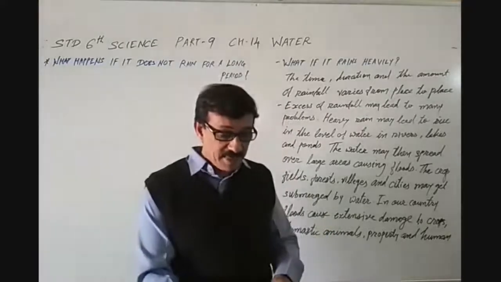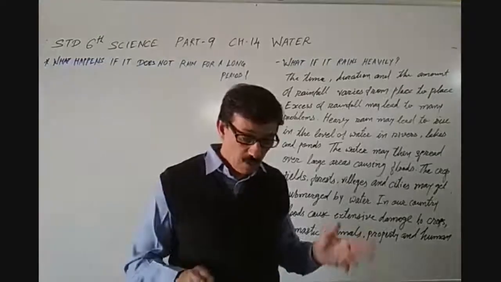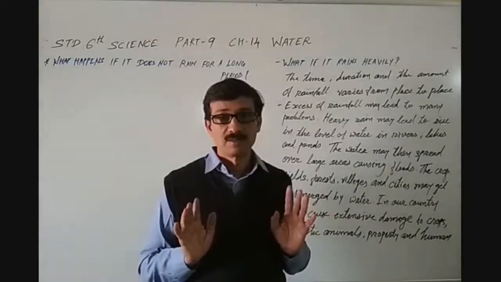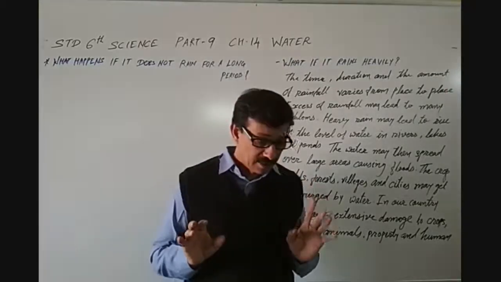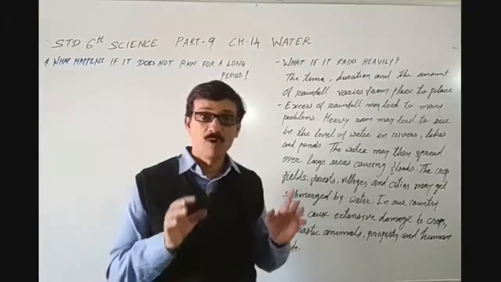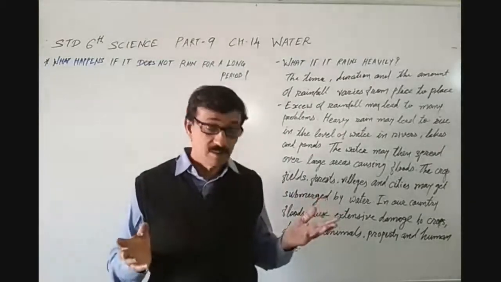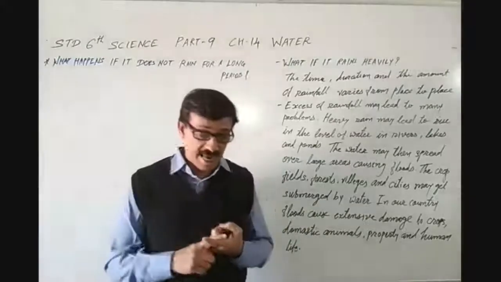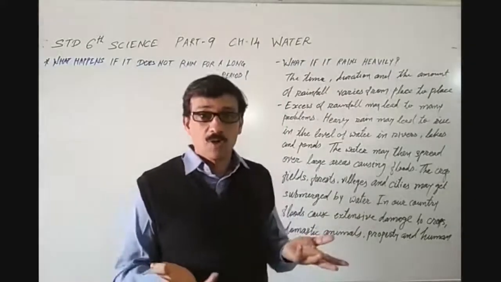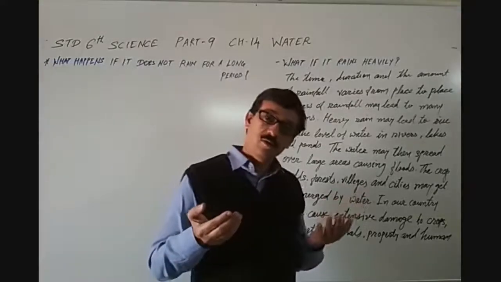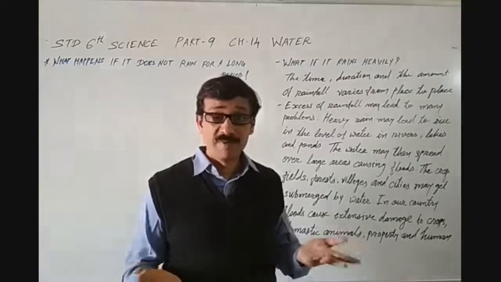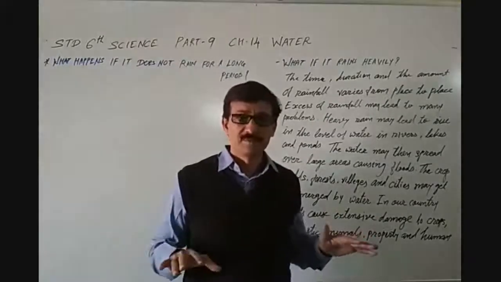Heavy rains may lead to a rise in the level of water in rivers, lakes and ponds. In fact, all cities and villages become like lakes and ponds. Why? Because it rains heavily.